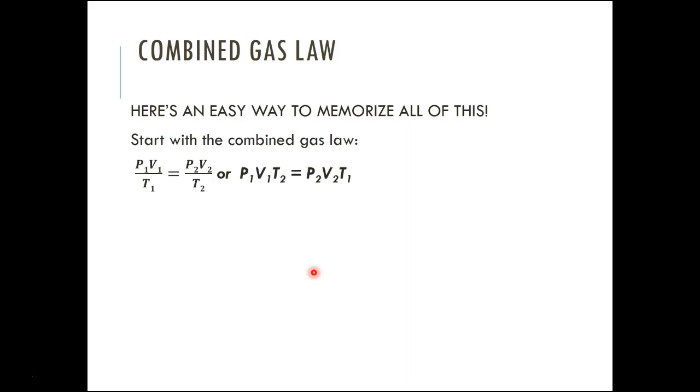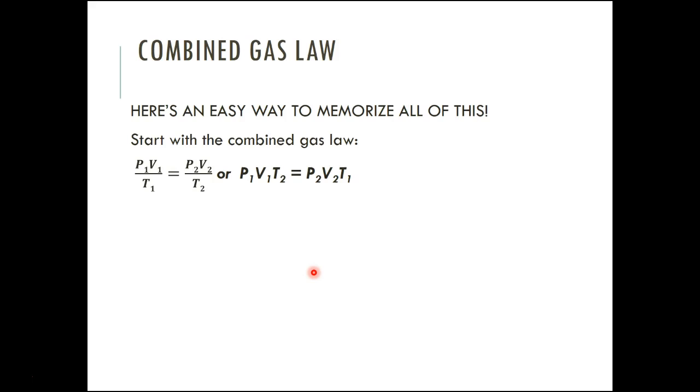So you start with the combined gas law, which is P1 times V1 over T1 is equal to P2 times V2 over T2. Hey, hang on, that looks like the same thing that I just did. I just combined it all together. That's because that's exactly what it is, okay? You'll notice V1 over T1, you'll notice P1 over T1, and you'll notice P1 times V1.